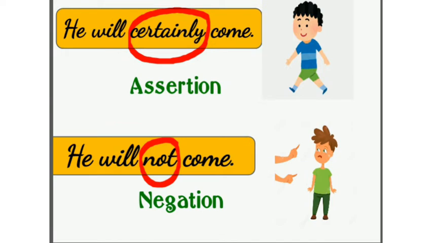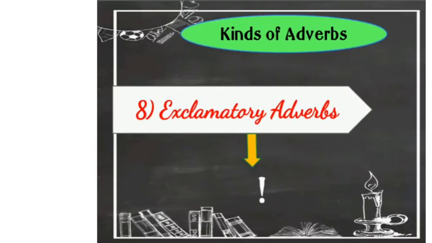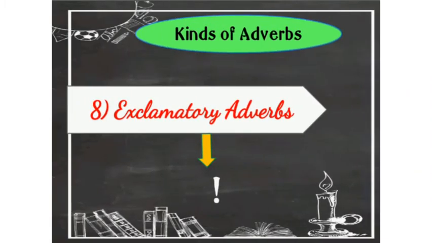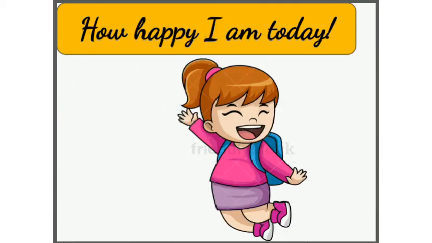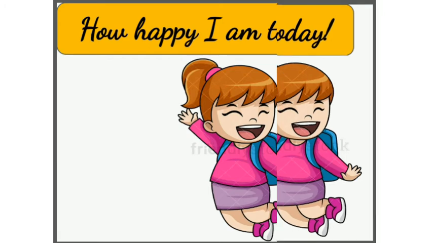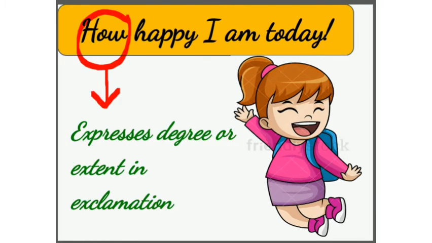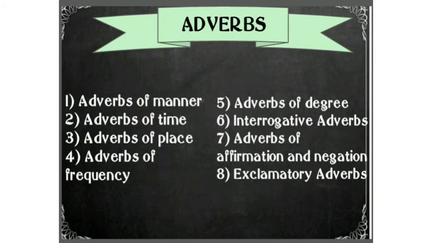And at last we have exclamatory adverbs. It expresses degree or extent in exclamation. For example, how happy I am today. Here the word how, it expresses degree or extent in exclamation. So I hope you have got clear idea about the different kinds of adverbs.